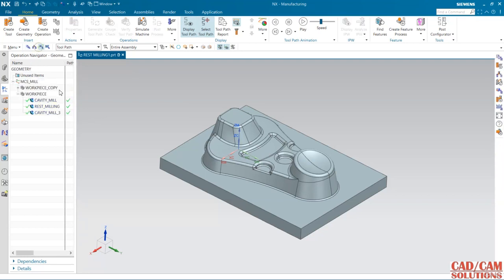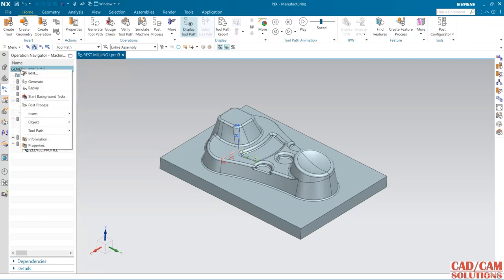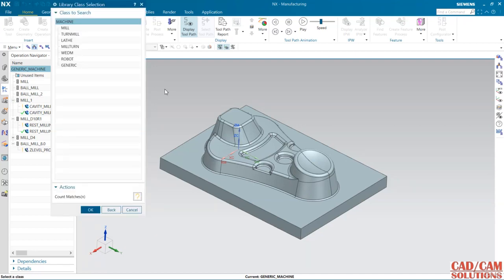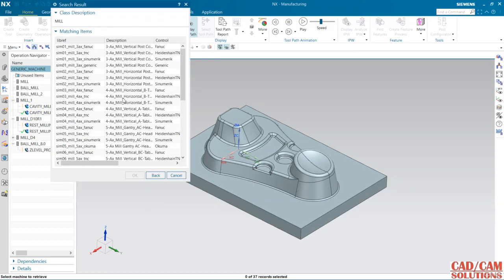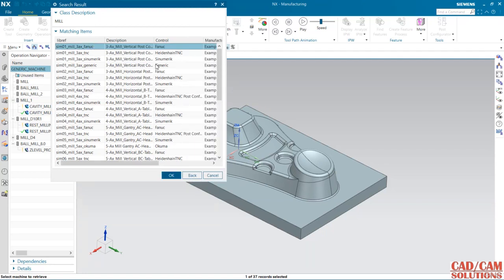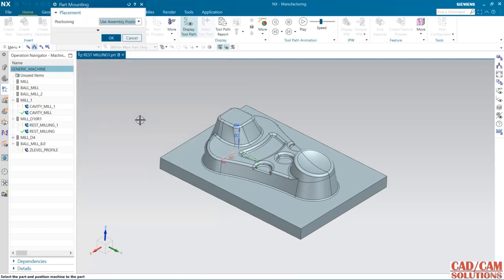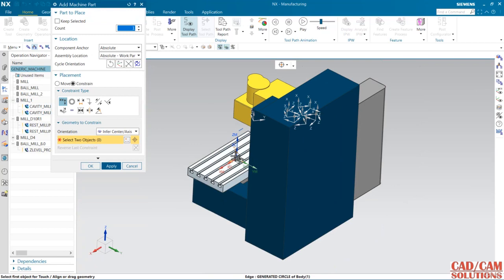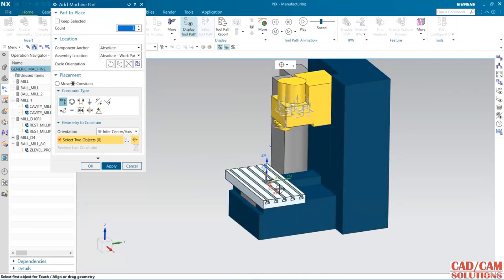Now go to machine tool view and generic machine, right click over it and edit. From here retrieve machine from the library. So in this software there's a library where you can find some machines. So I'm going to use this Fanuc vertical post machine, three axis machine, and I want to position it as we do in assembly.